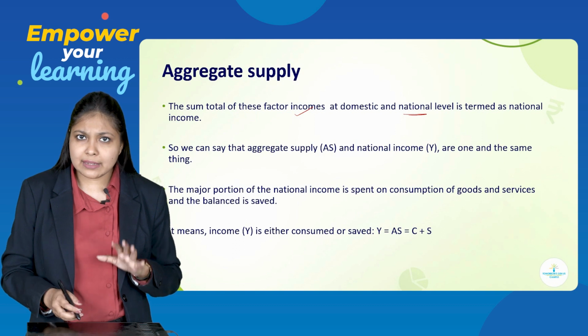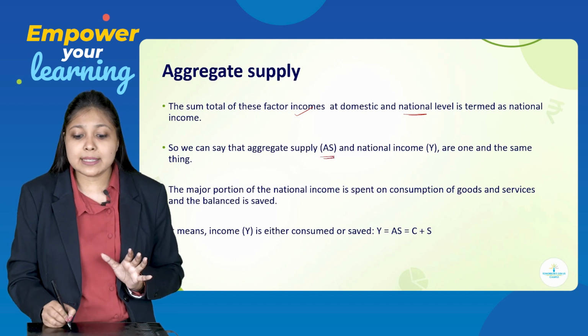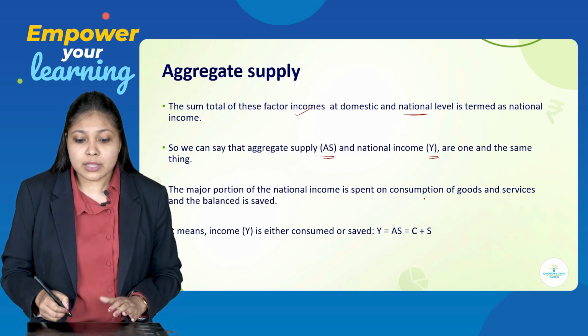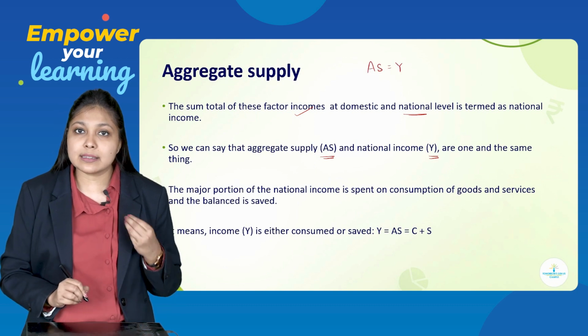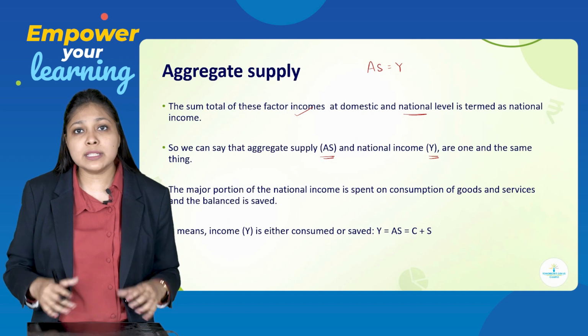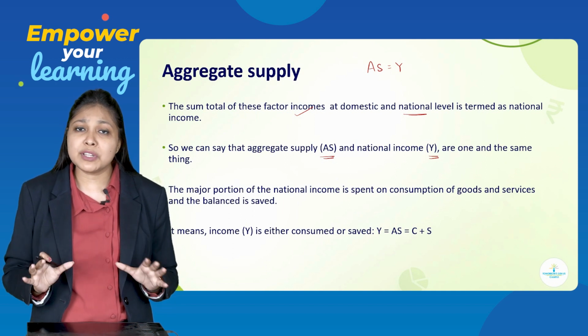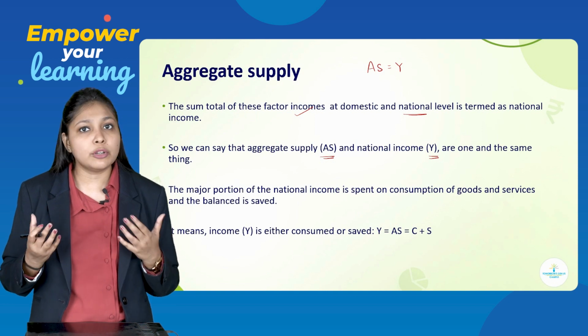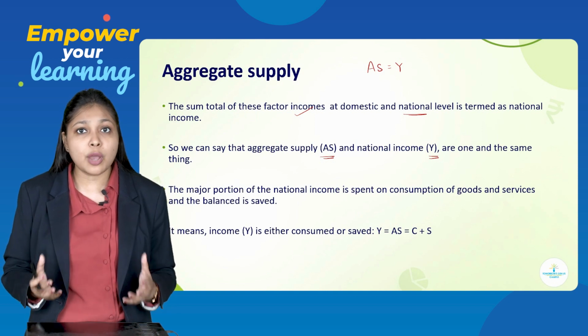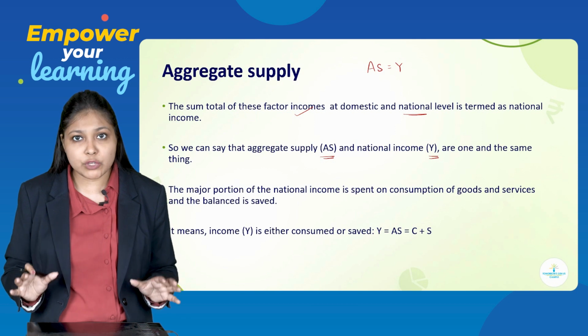So, we can say very easily that aggregate supply is equal to national income. So, that means AS is equal to Y. Y is nothing but national income. See students, in macroeconomics, whenever we talk about income, by default we are talking about national income, because in macroeconomics, we will not be talking about individual incomes.